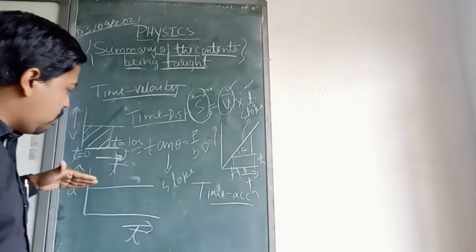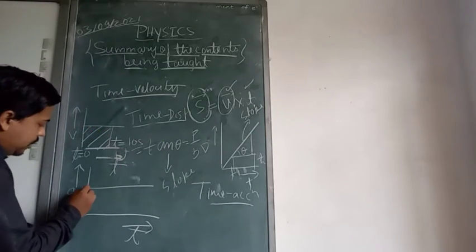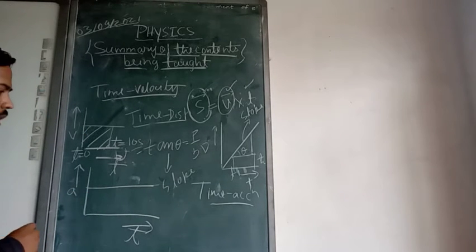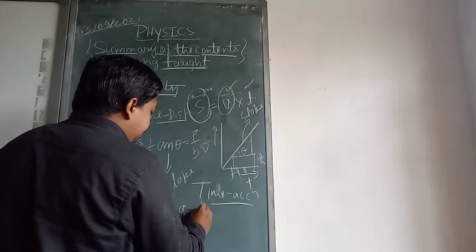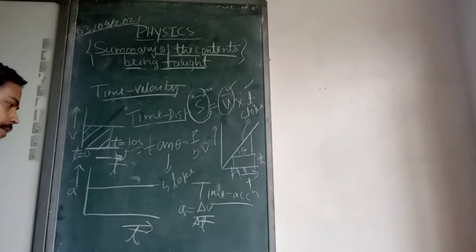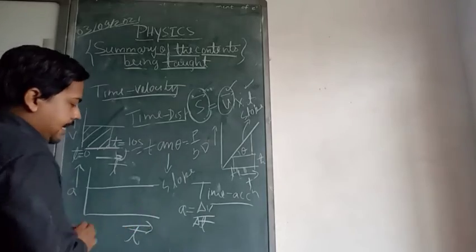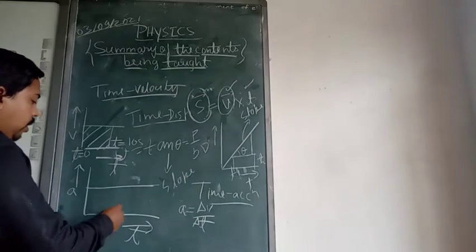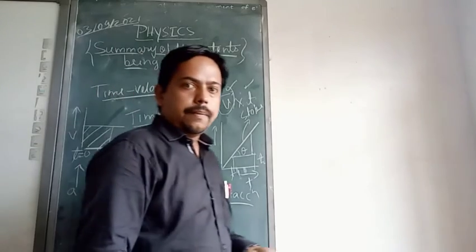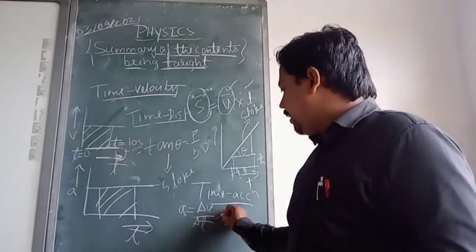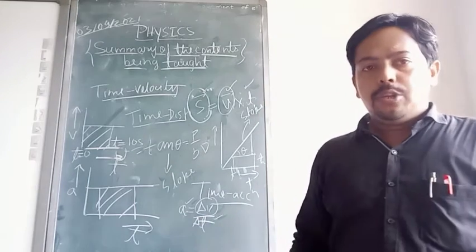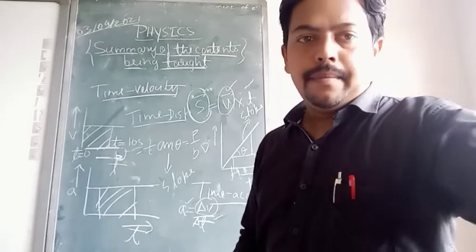If a body is moving with constant acceleration, you can see that along the acceleration axis, acceleration is constant with increasing time. Acceleration equals change in velocity upon time interval, this we know. So this is the average acceleration over the long range. Here also the area bounded for a certain time interval gives the velocity, because we have the time axis and acceleration axis, so we get the magnitude of velocity by the area bounded. These are things we have discussed in detail.